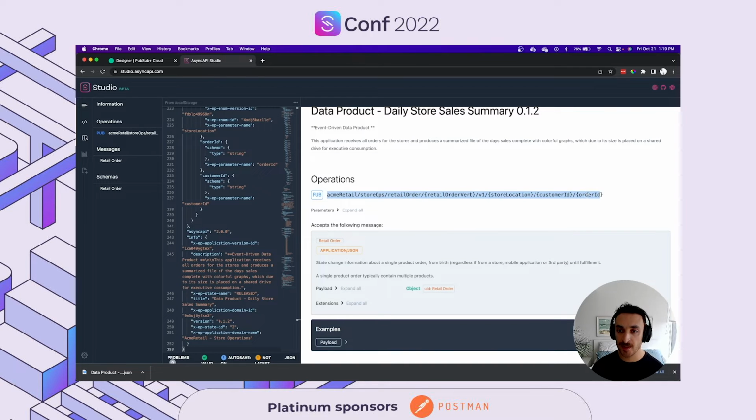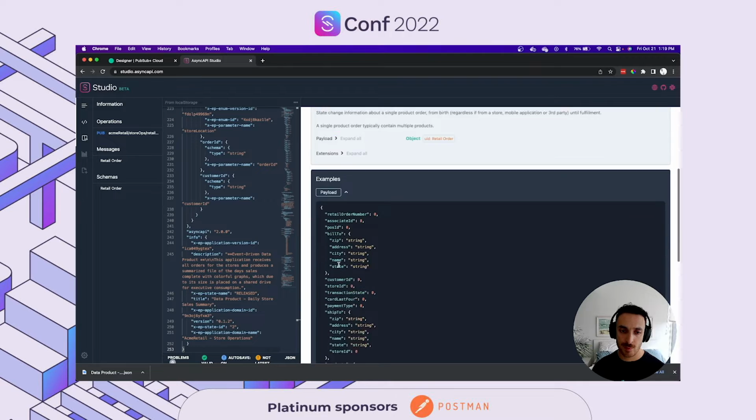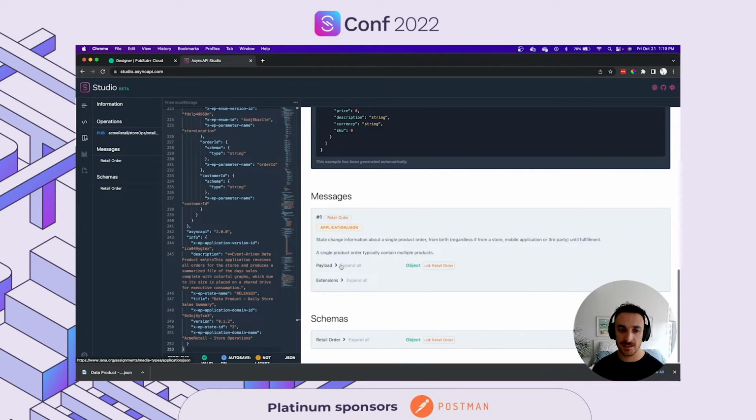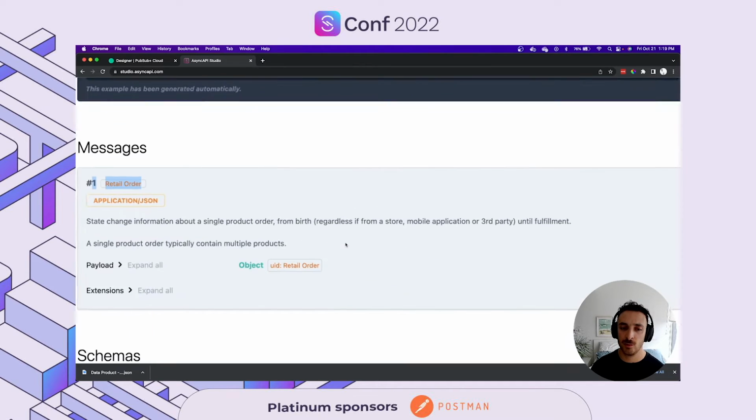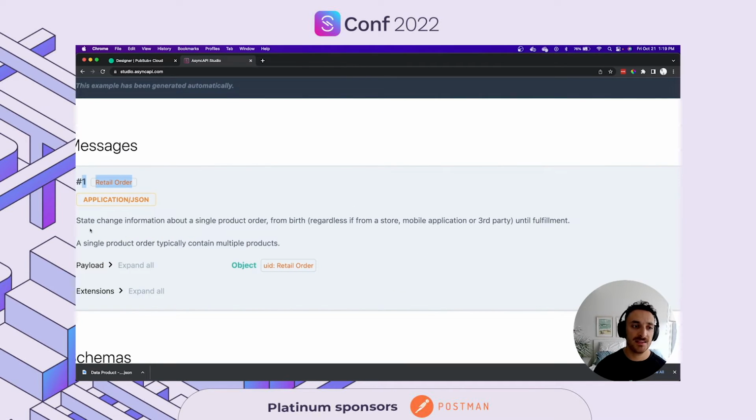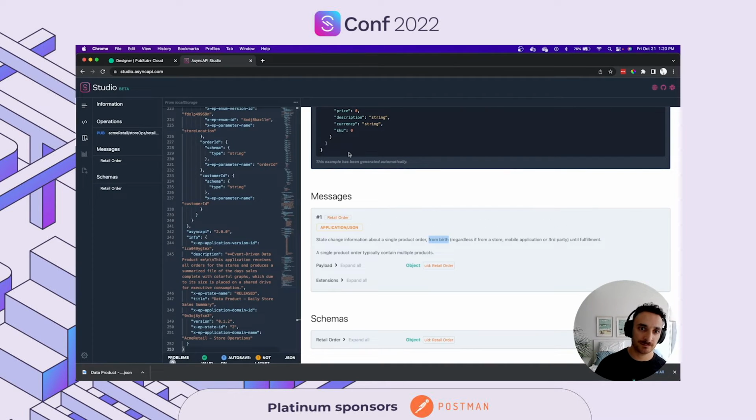So this is the topic that the events are being published on, an example for the payload for the schema, and the message. So we have a retail order message, and this retail order message, as you can see, is state change information about a single product order. So from the time it is published until its fulfillment.